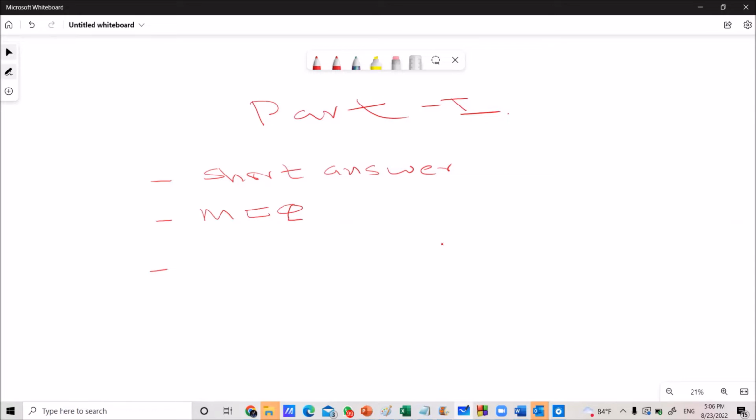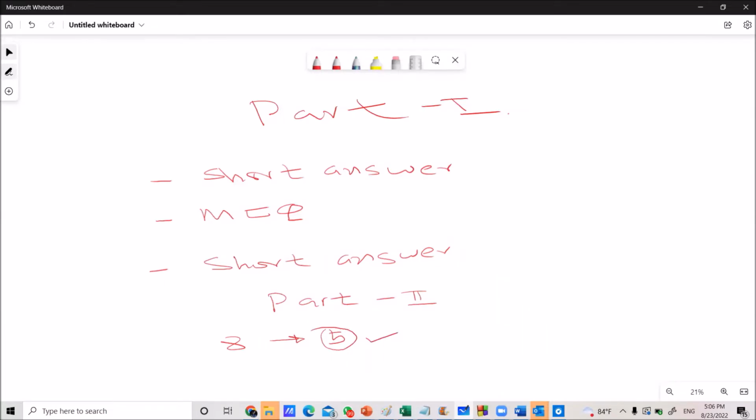Then the third 10 questions are also short answer type, but in this case they allow you to write one sentence, not a long sentence. Only a one-line answer is expected here. That's part 1. Then part 2 contains 8 questions altogether. However, you want to answer only 5 out of the 8 questions.